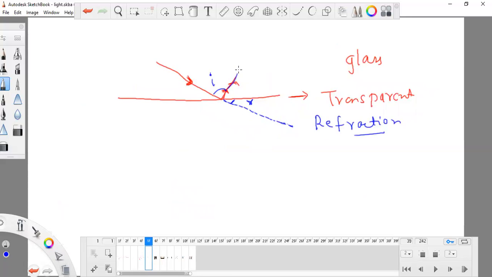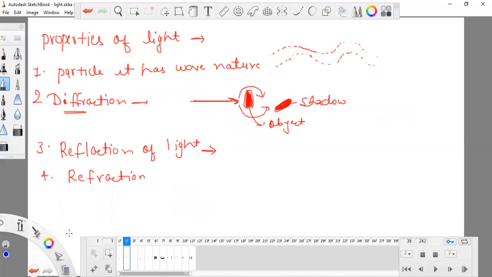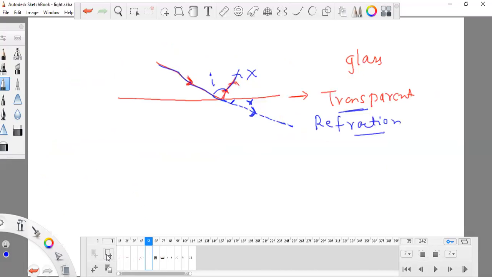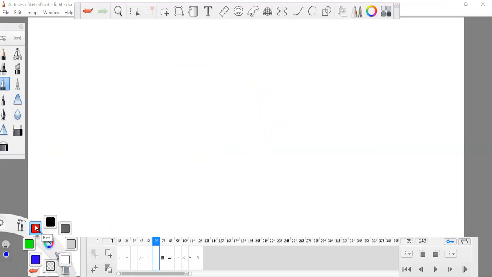It will not go in this direction, because this medium is transparent, like glass. It can be water or anything transparent that you can see through. So this ray will go in this direction. This is known as refraction. So these are the properties of light. Now after this we are going to learn about types of mirror.